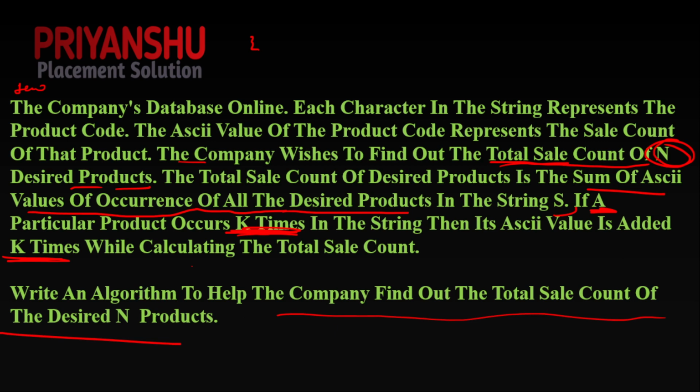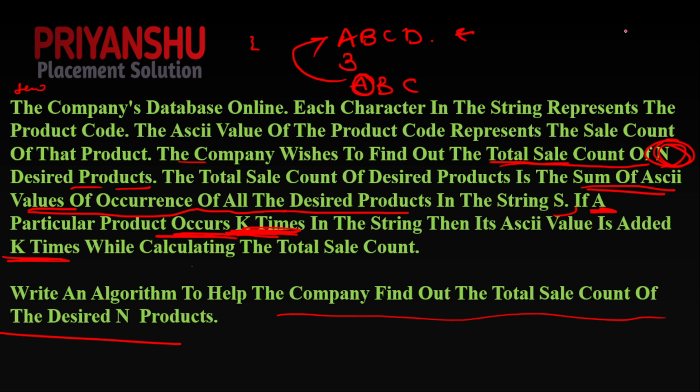It means you have one string. Just as an example, this question says you have one string, and you have n products, the count of n desired products. In those n products you have some alphabets. A particular product occurs k times. Just as an example, this is our string and you have some products, for example a, b, c. You need to find how many times this a is present in the given string. After that you need to sum the ASCII values, you need to add all the ASCII codes for that.